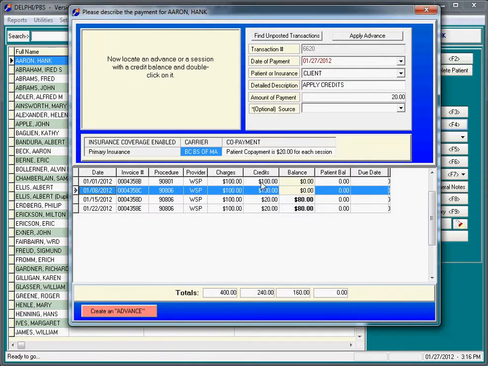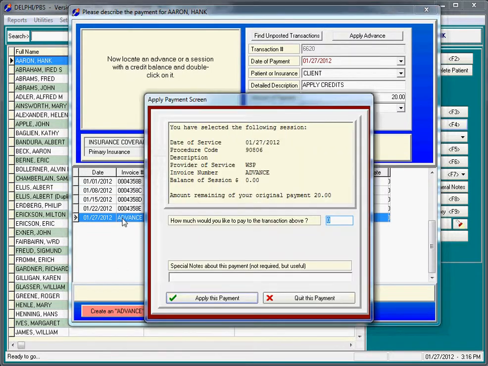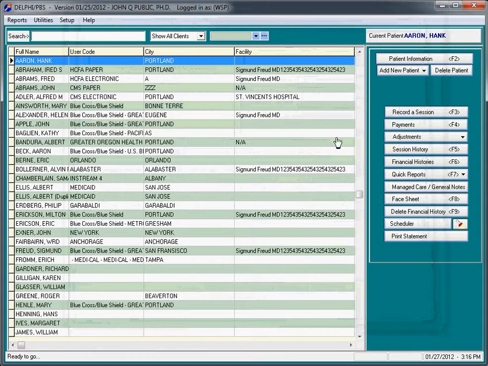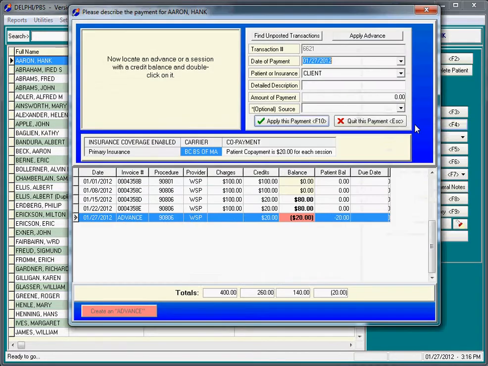Now his charges and credits are exactly what they should be, but we have $20 now, a $20 payment to make either against other sessions, which we really wouldn't want to do in this case, or we create an advance and we double click on the advance and pay the $20 positive against the advance. And it says you're now finished with this payment. If we take a peek back at the payment screen, the $20 in credits belong in the advance where they should be, and not having overpaid these 2 original sessions.